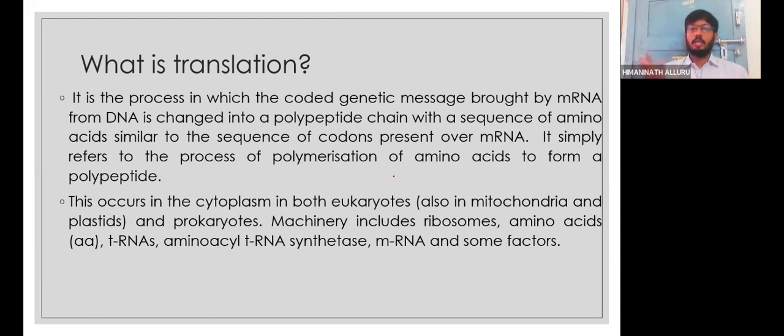So here, what is already in the book, you already know. But we will try to go as deep as possible to understand more concepts related to that. So translation, what is it? If the children are asking, they can answer very easily. It is a process of polymerization of amino acids to form a polypeptide. A simple definition they will be able to define very well.